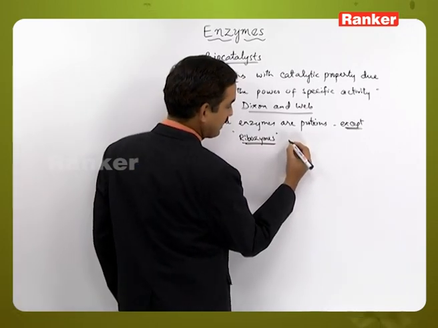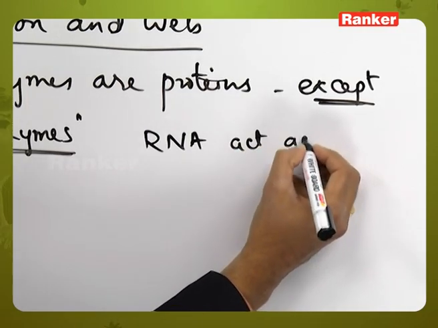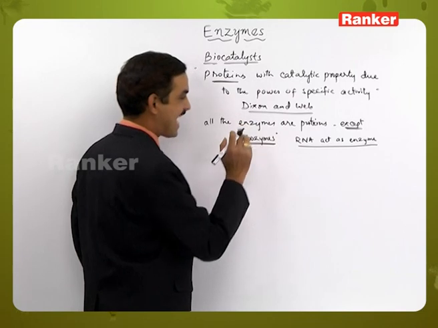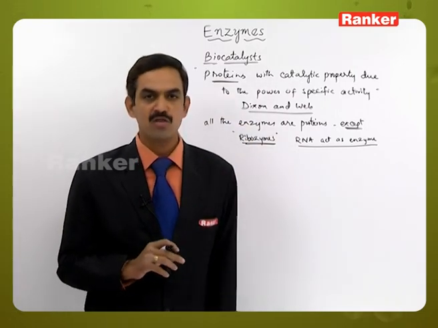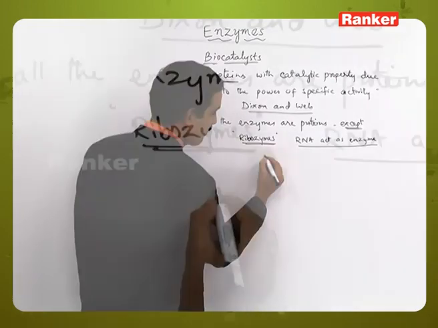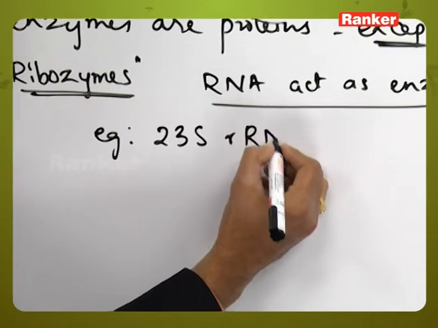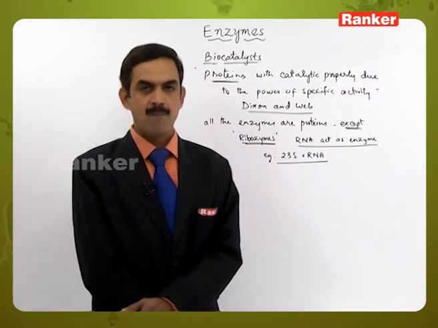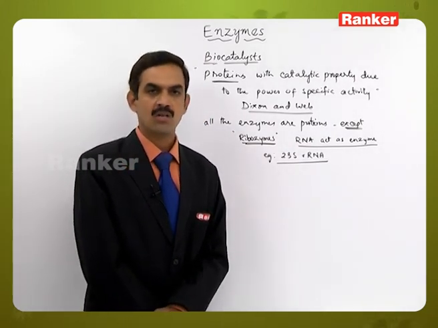For example, RNA can act as an enzyme molecule. This RNA acting as an enzyme is not a proteinaceous molecule, but it is a nucleic acid. The best example is 23S rRNA, one example of ribozymes. But apart from these few exceptional cases, all other enzymes are proteins.